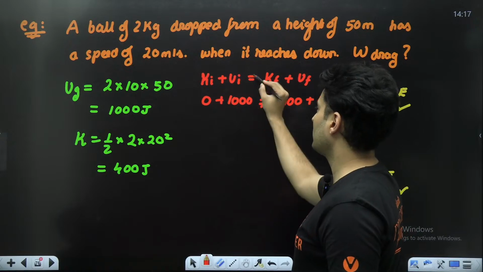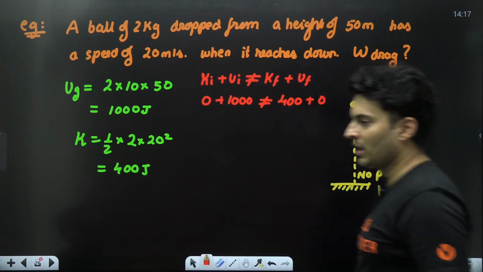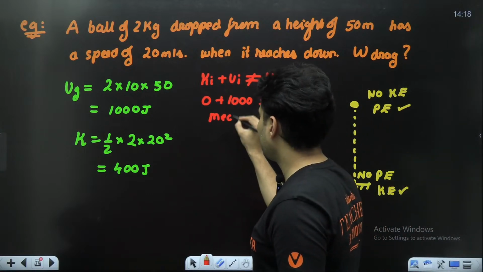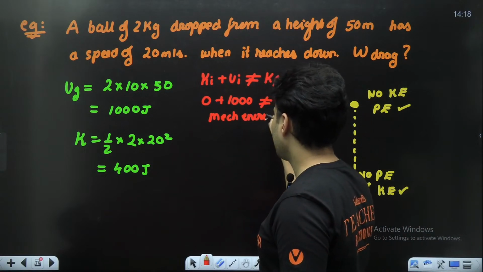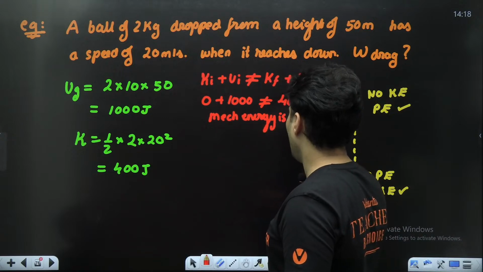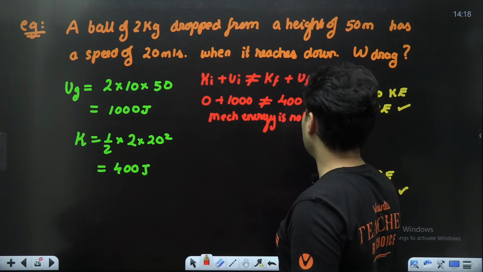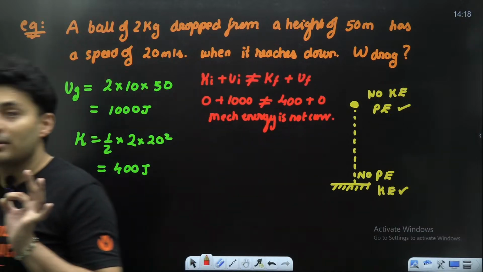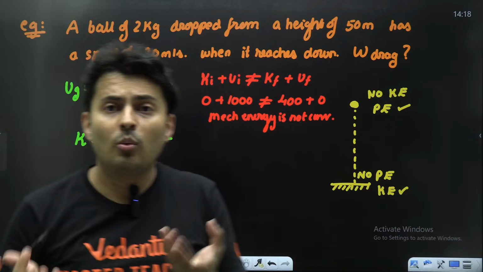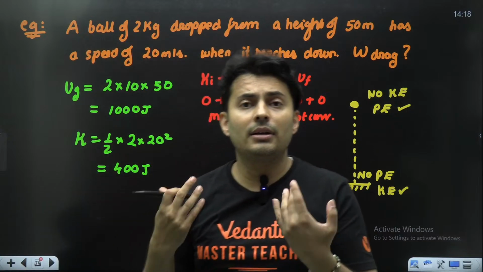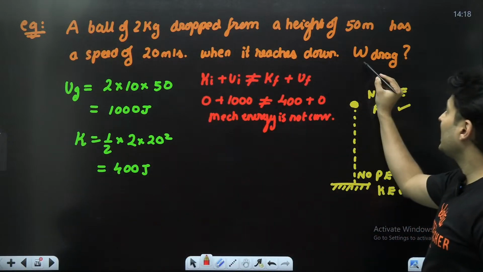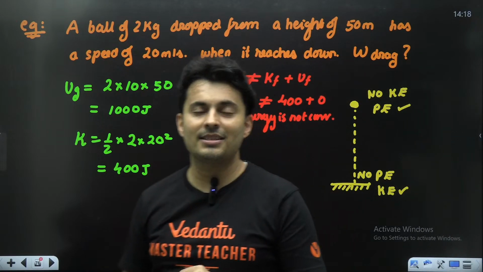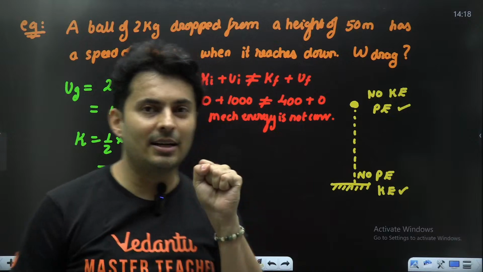Clearly these numbers don't match, which means mechanical energy is not conserved. Did you understand it? Why did potential energy not convert fully into kinetic energy? The hint lies in this word, drag force. Air resistance is there. So air resistance sucked away some energy.